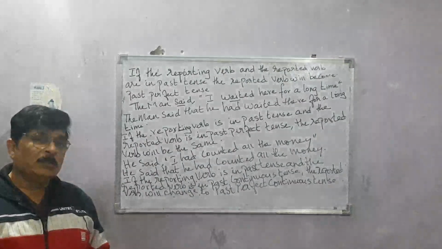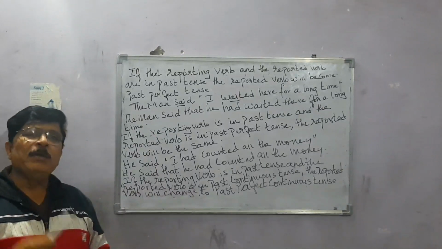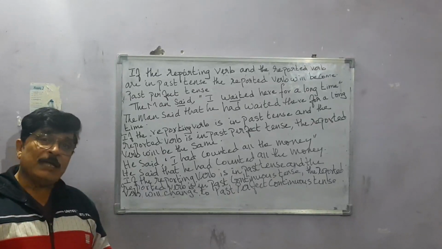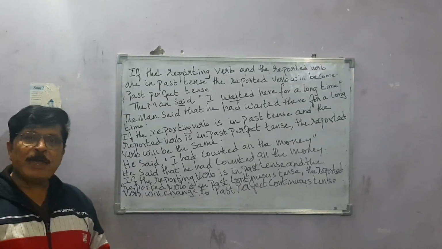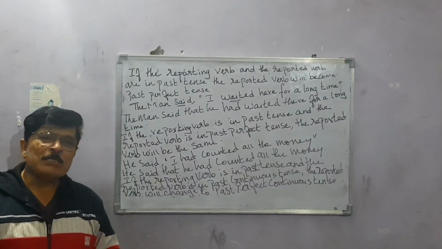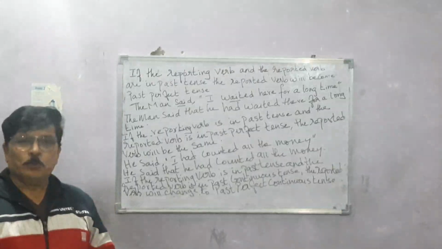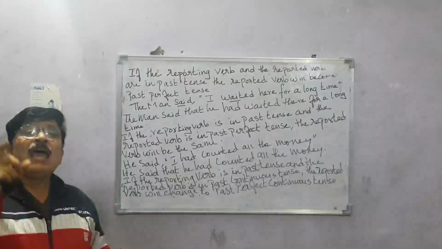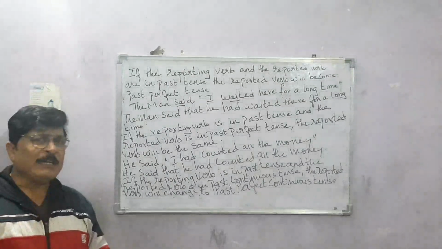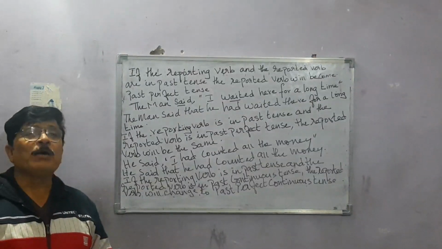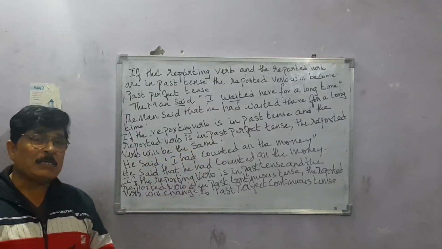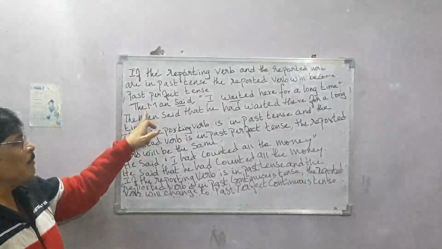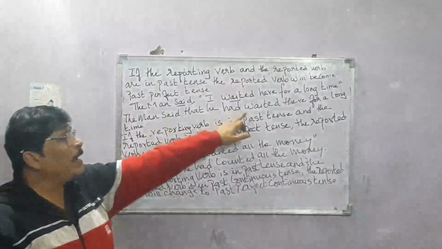So what is the rule? The rule is that if the reporting verb and the reported verb are in past tense, the reported verb will change to past perfect tense. So when you are changing to past perfect tense, all you have to do is add had. You know that with the perfect tense always the V3 form of the verb is written. Since the verb is already in the V3 form, you don't have to change it. So here you will say, the man said that he had waited there.